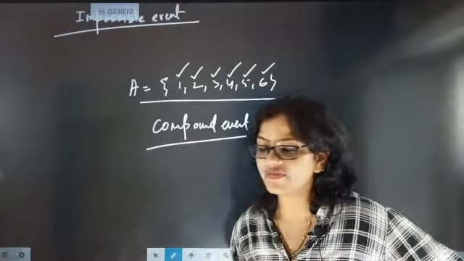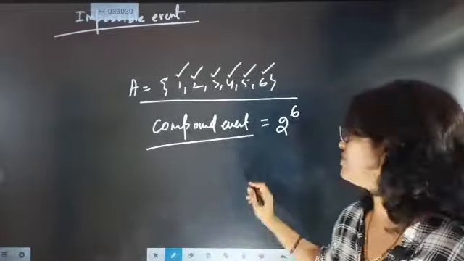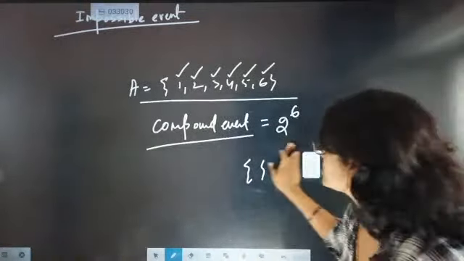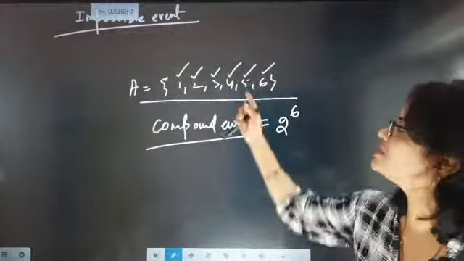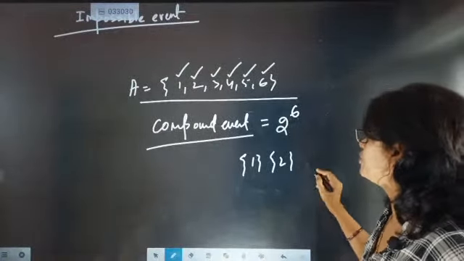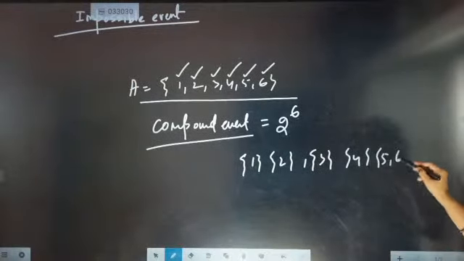So 6 elementary events are there, and one impossible event is there. One event will be there when 5 will be there or nothing can be written, that is called impossible. So 6 are elementary events, meaning a single number will be coming, like 1 2 3 4 5 6.